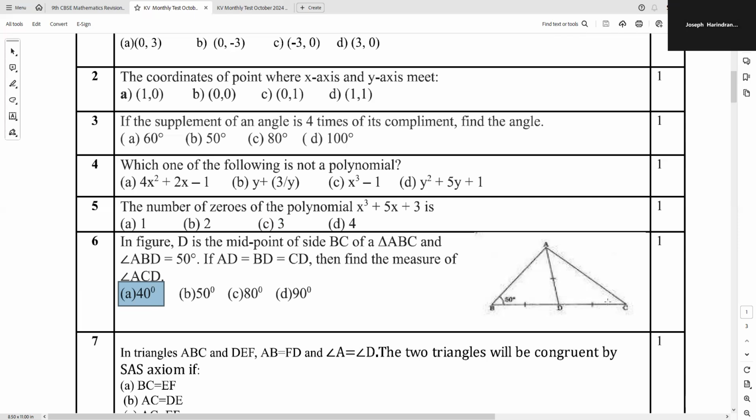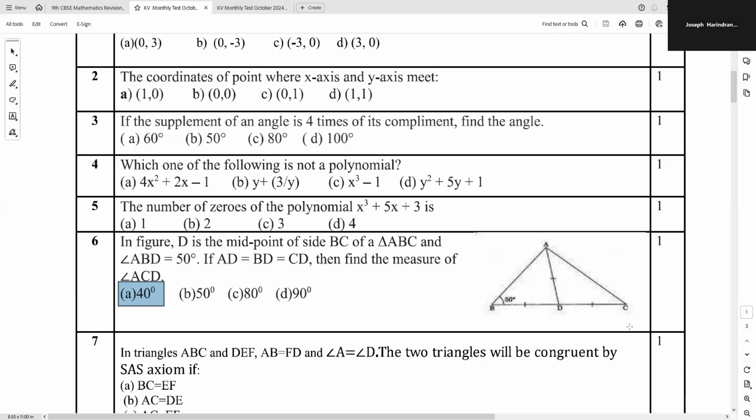Let angle ACD be X, so CAD is also X. Using the angle sum property, the second concept of a triangle, the sum of the angles equals 180 degrees. So 50 plus 50 plus X plus X. X plus X is 2X, plus 50 plus 50 is 100. Total is 180 degrees.